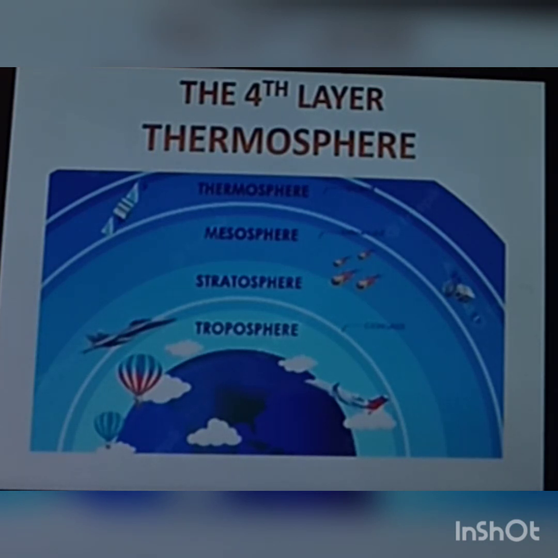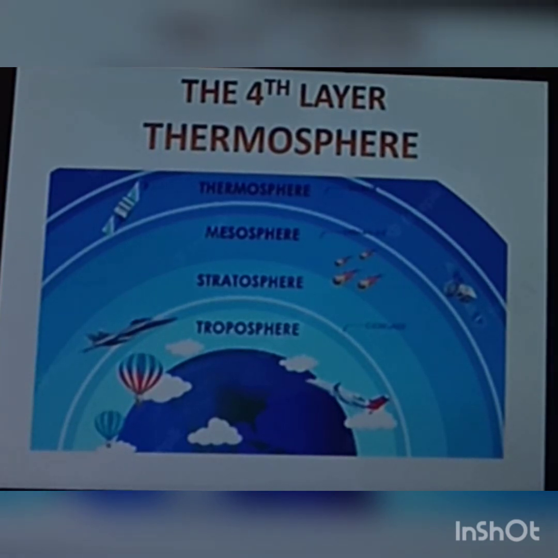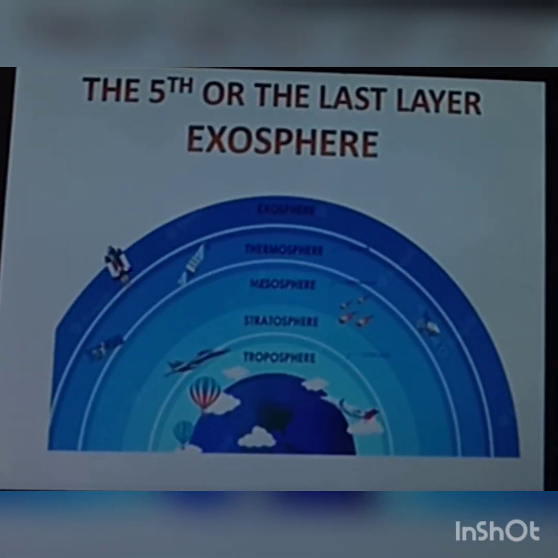So now we'll move along to the fifth or last layer. Welcome, exosphere. It is the last or the outermost layer, and exo means outside. This layer extends from 690 kilometers to the outer space. The air is very thin in this layer. Beyond the exosphere is vast empty space. There is no air in the space beyond exosphere. It protects the Earth from meteors and asteroids.